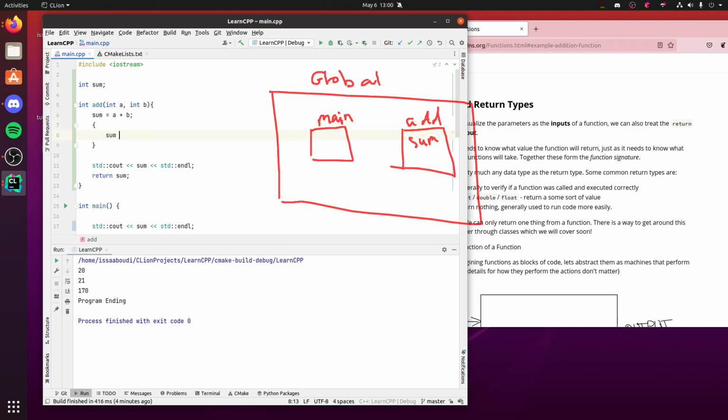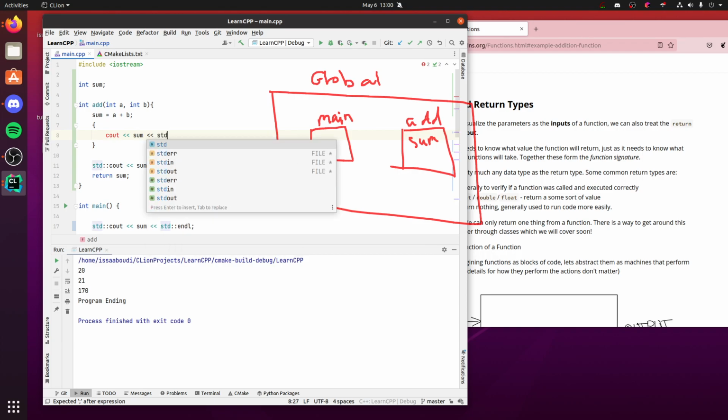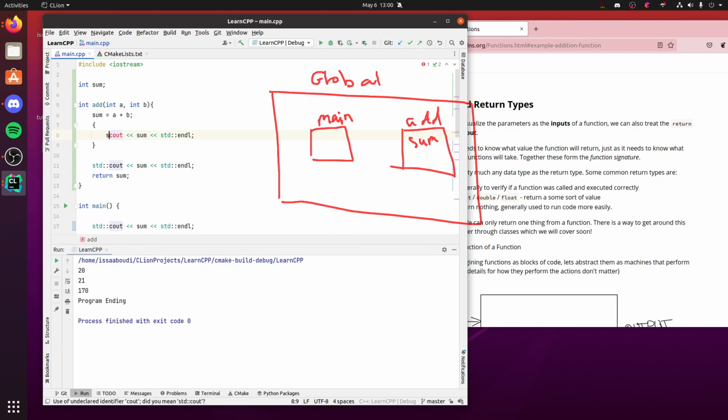So we can use sum here. Sum will work fine, no problem. Like if I count sum, that will work, no problem, because it's inside where this was declared. But it won't be accessed from main. If I make it up here like I did in code, now both main and add can see that sum because sum's in the bigger container.